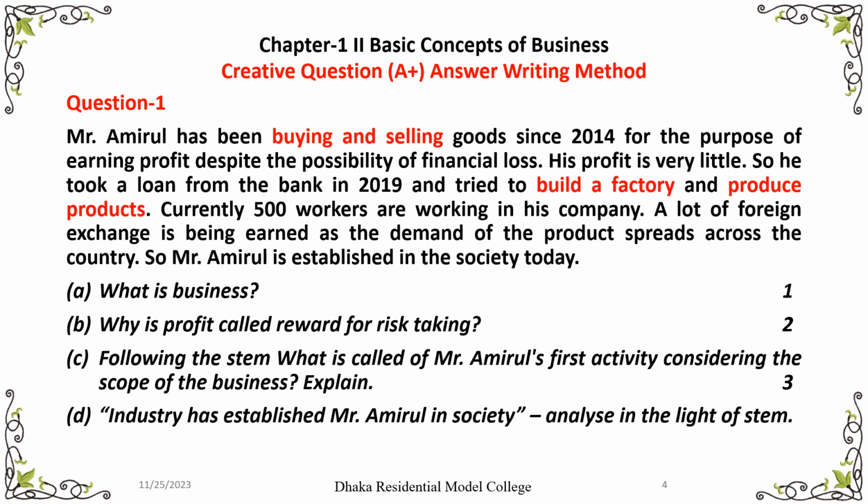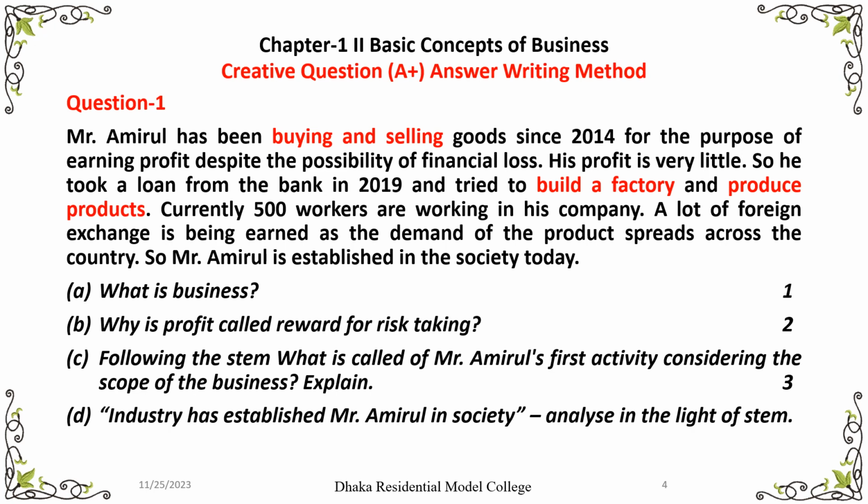Scope of business. You know, there are three parts: industry, commerce, and direct service on the basis of scope. So you have to write a name. Mr. Amirul has been buying and selling goods since 2014 for the purpose of earning profit despite the possibility of financial loss. As buying and selling, these two functions are included in trade. That means commerce. So this is the first work of Mr. Amirul's. His profit is very little, so he took a loan from the bank in 2019 and tried to build a factory.